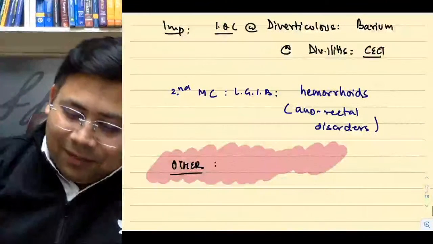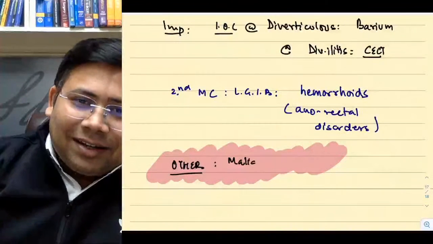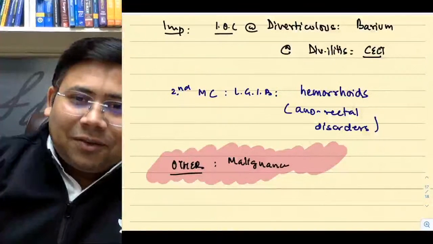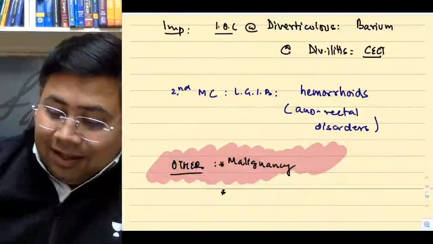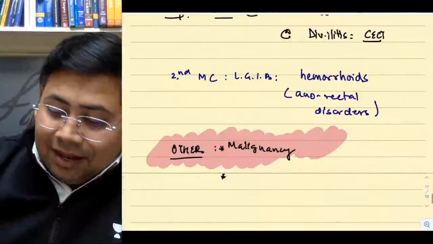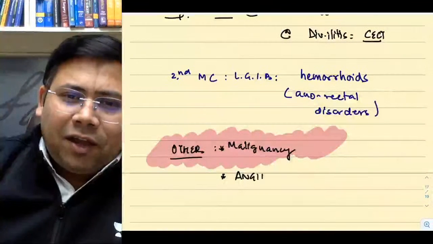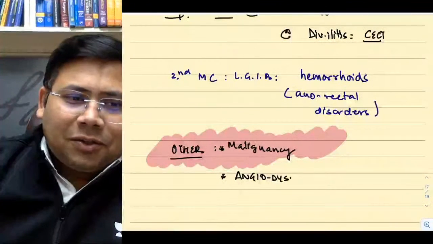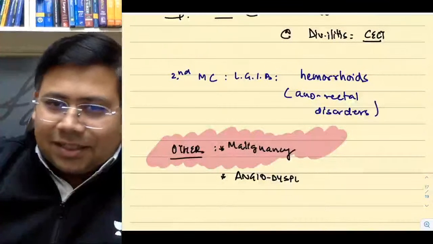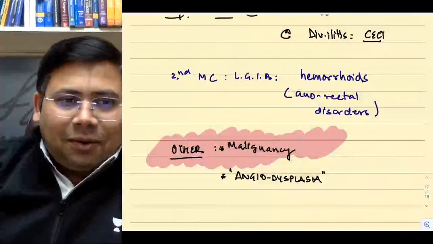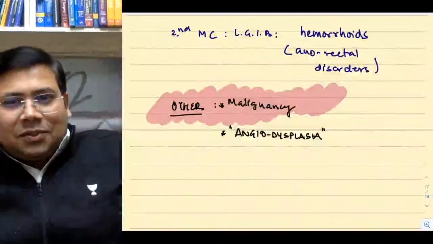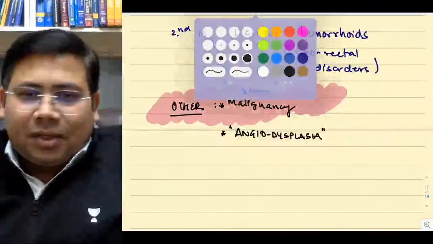So others are malignancies. Malignancy. The third is angiodysplasia. This is very, very, very important. Angiodysplasia of the colon. Now, 2-3 important points about angiodysplasia. What is angiodysplasia? How do we manage angiodysplasia?